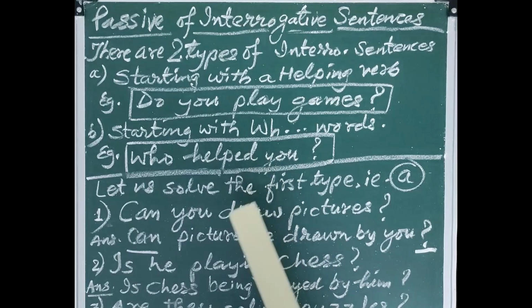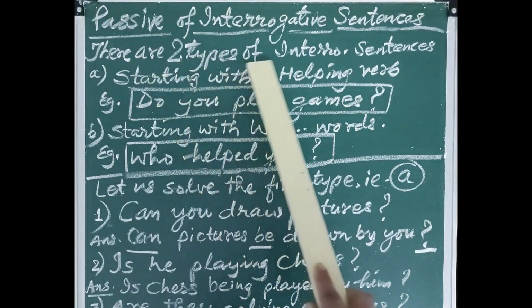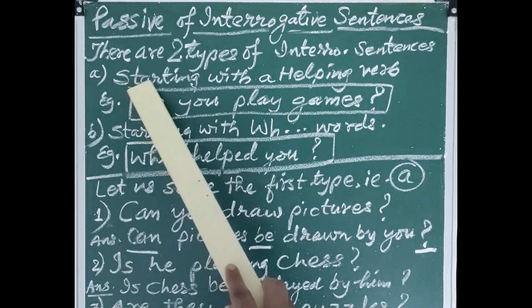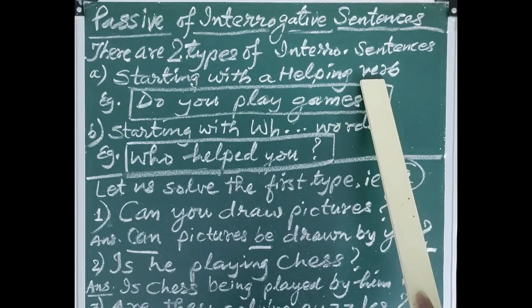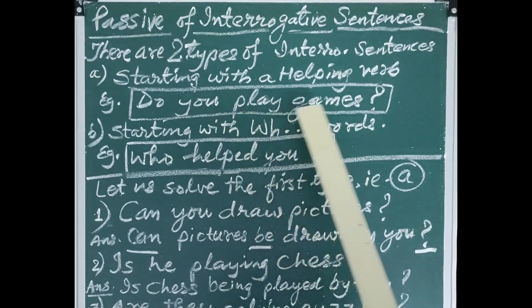For your information, let us revise one thing. There are two types of interrogative sentences. The first one starts with a helping verb. Till now you are very aware of what a helping verb is. Example, the sentence: do you play games?